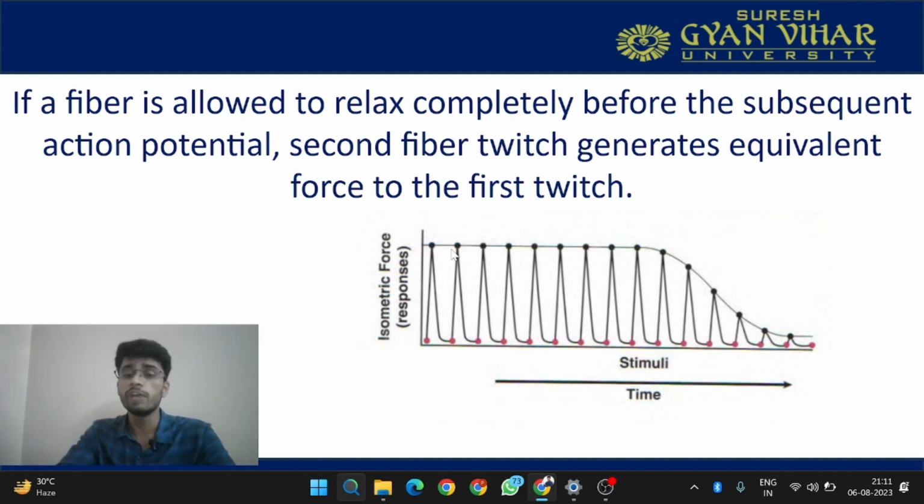So this is why we are getting this type of graph, and this is the type of graph that we get in isometric force, and over time this is decreasing because fatigue is occurring in the muscle. You cannot hold that contraction for a long duration because the muscle will get fatigued. It will not be able to produce the force. This is the graph that we get in isometric forces.